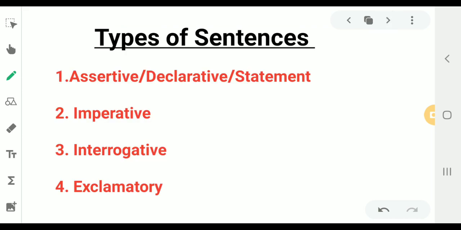So the types of sentences that we are going to read and learn about are assertive, also known as declarative or statement sentences. The second type of sentence is known as imperative sentence. Third, interrogative sentence. And the last one, exclamatory. Now, let us learn about each type of sentence in detail with examples.